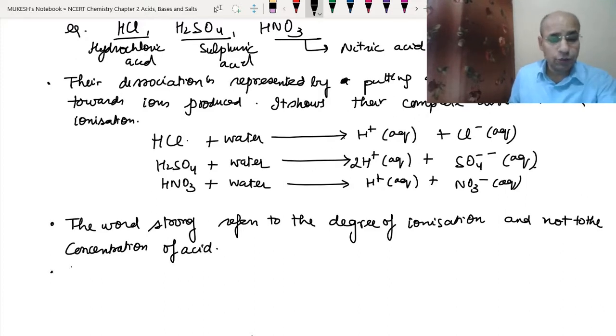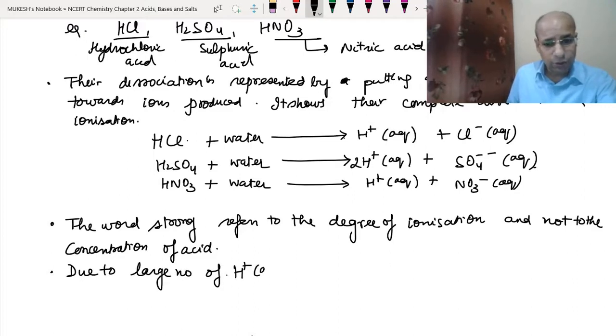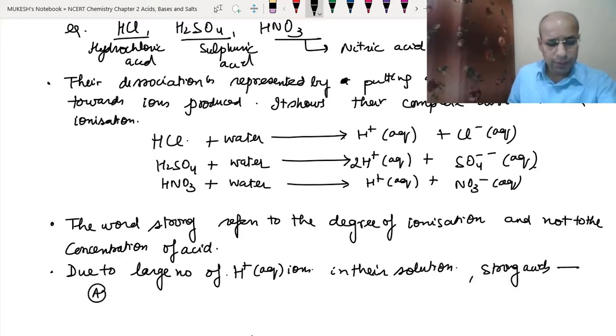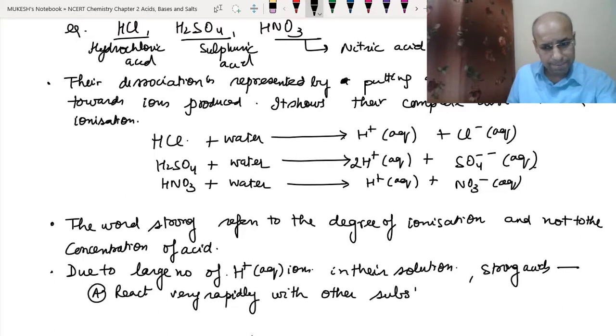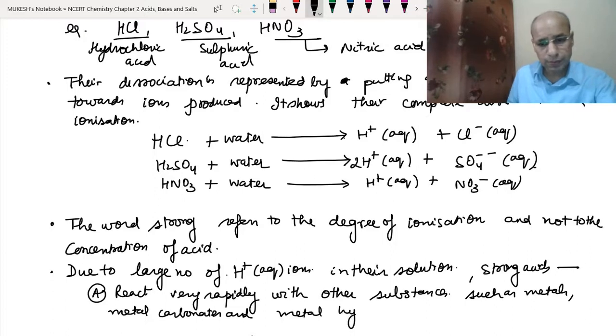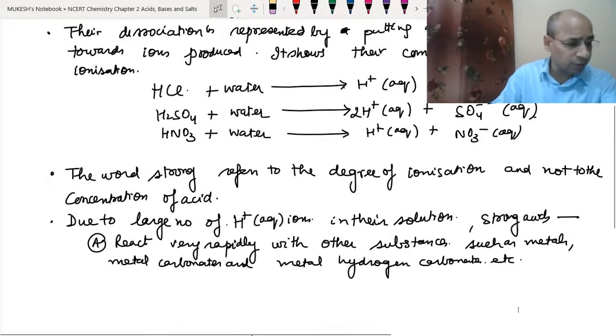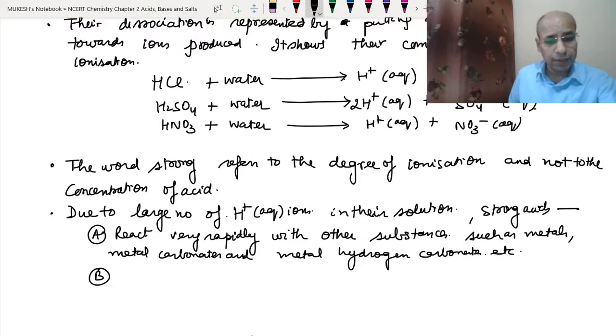As I told you, due to the large amount of hydrogen ions in their solution, strong acids react very rapidly with other substances, such as metals, metal carbonates, and metal hydrogen carbonates, etc. In the same way, their electrical conduction will be higher, and they have high conductivity as we just discussed above.